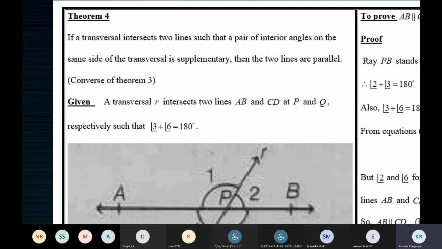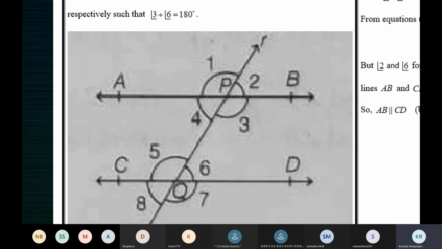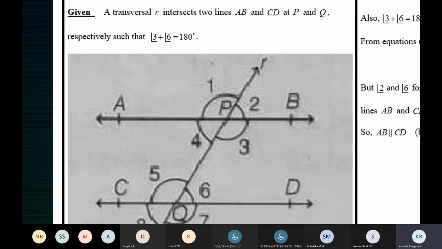When a pair of allied angles is supplementary, then you should prove that the two lines are not simply two lines, they are parallel lines is what you have to prove. So you can either write 3 plus 6 given two lines AB and CD such that 3 plus 6 is 180 or 4 plus 5 is 180. Any one of the two. You can write 3 plus 6, 180 or 4 plus 5, 180.